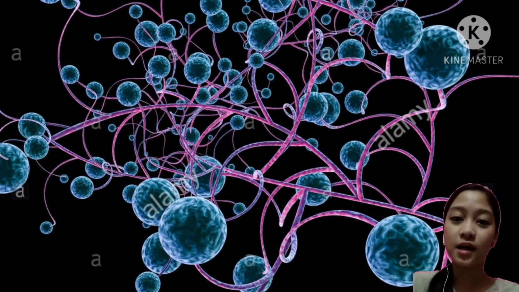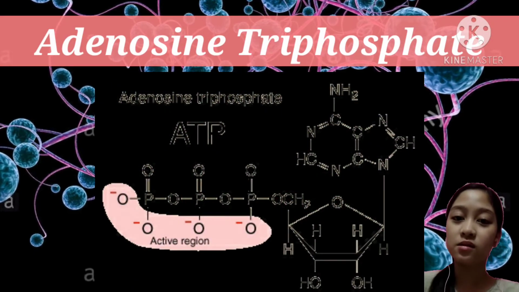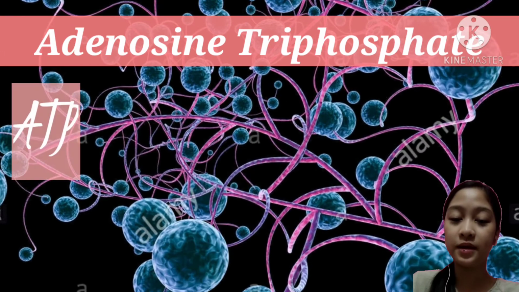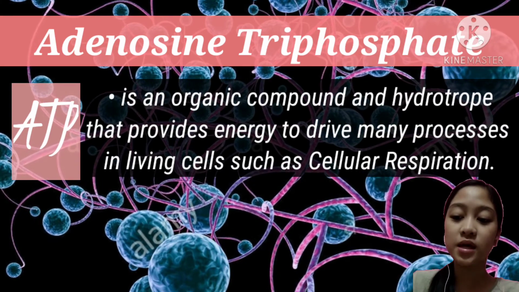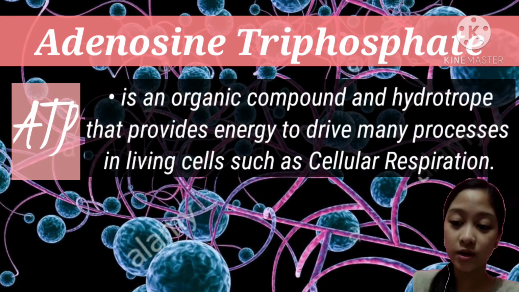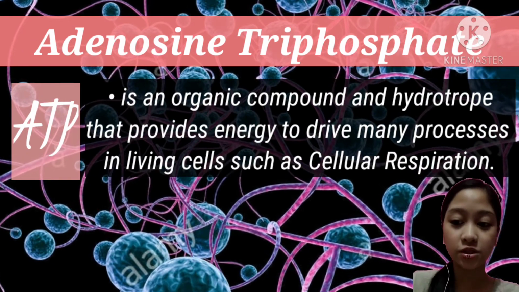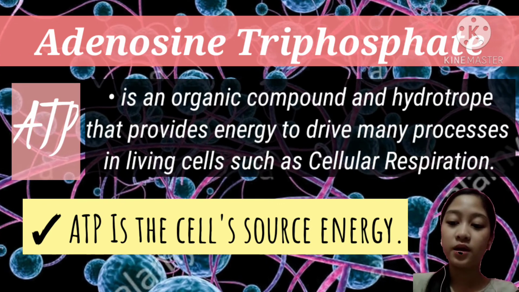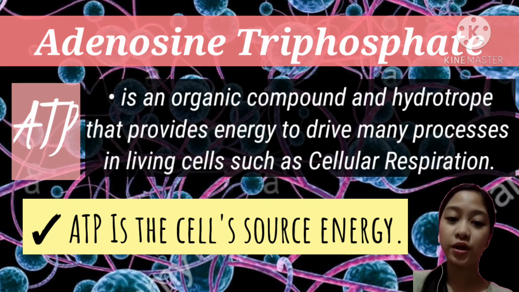Let us discuss now the role of adenosine triphosphate in cellular respiration. Adenosine triphosphate, or ATP, is an organic compound and hydrotrope that provides energy to drive many processes in living cells, such as cellular respiration. ATP is the cell's source of energy. It is used by almost all biological reactions that occur in your body.